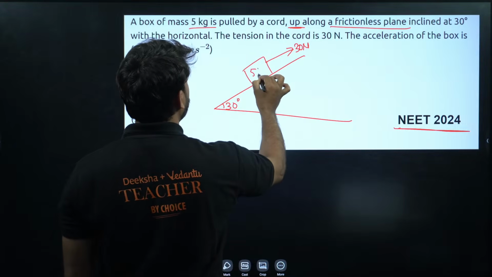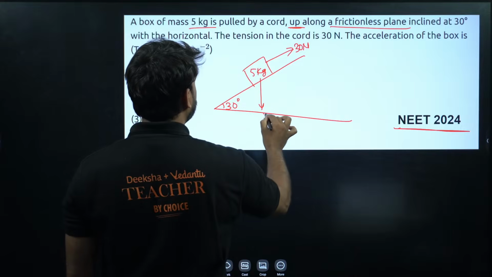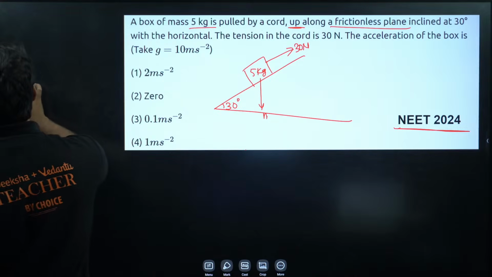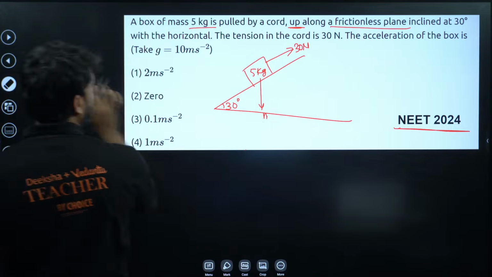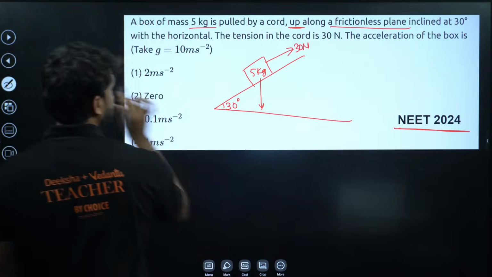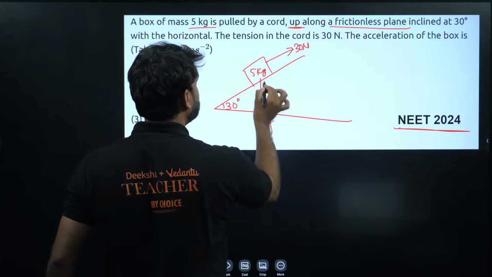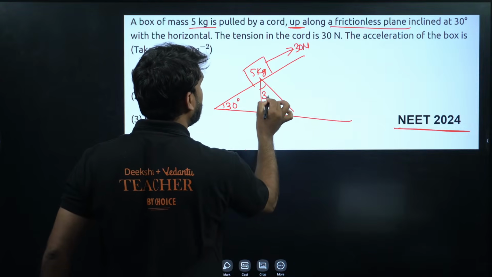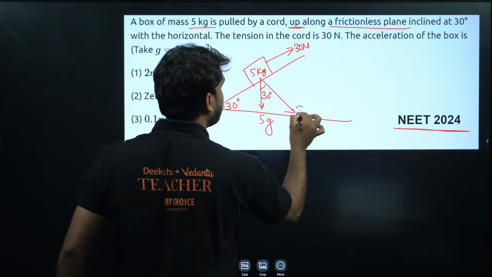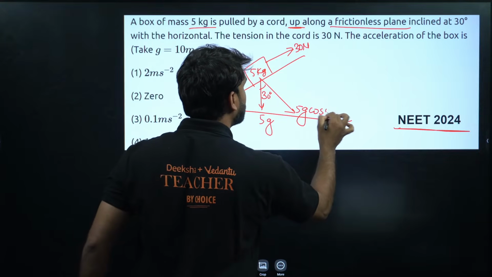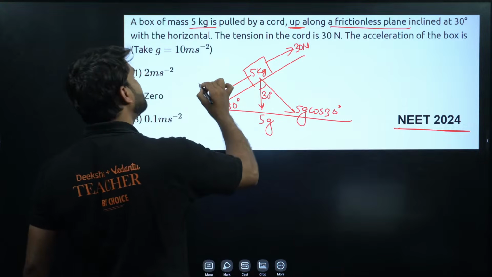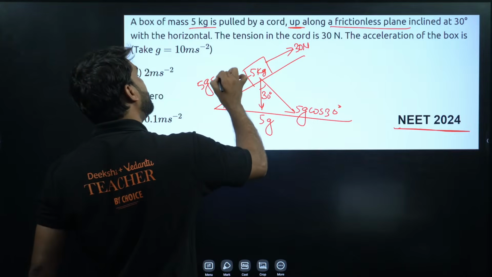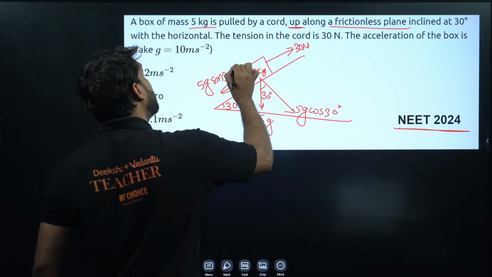The mass is 5 kilogram, so the weight will be 5g. Do you know mg will always go in downward direction? So this will be 5g, and here this will again be 30 degree. So this component will be 5g cos 30, and in this direction it will be 5g sin 30.